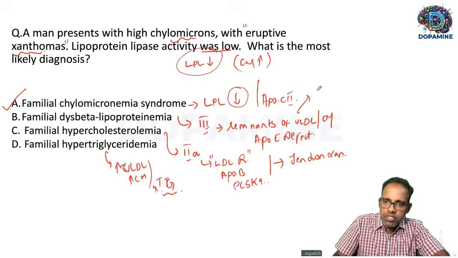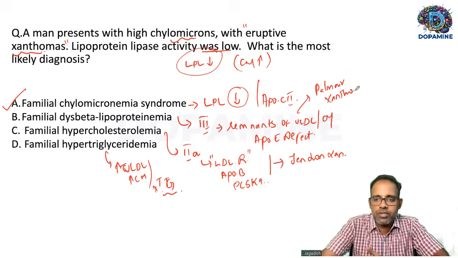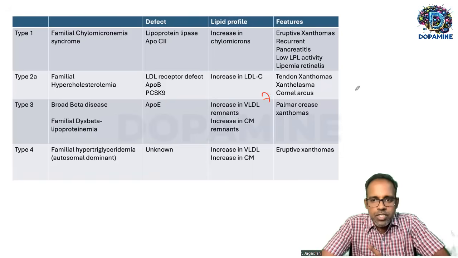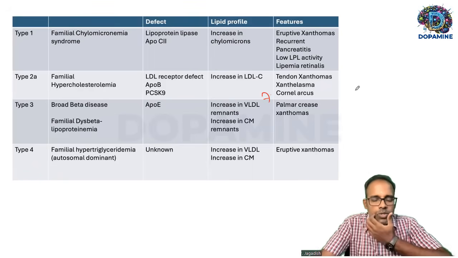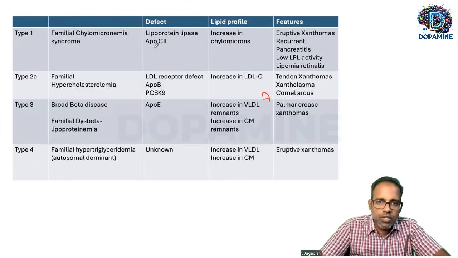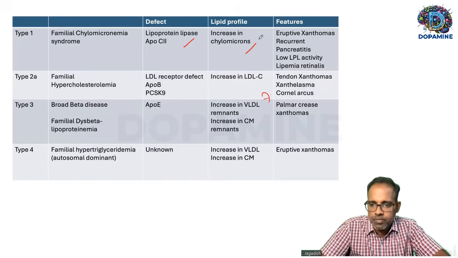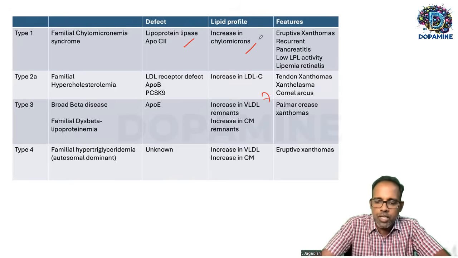Type 3 can cause palmar xanthoma. So that's about these conditions. This table will give you the whole thing. Type 1, this is what this case is about: LPL, lipoprotein lipase deficiency causing accumulation of chylomicrons, leading to eruptive xanthomas.